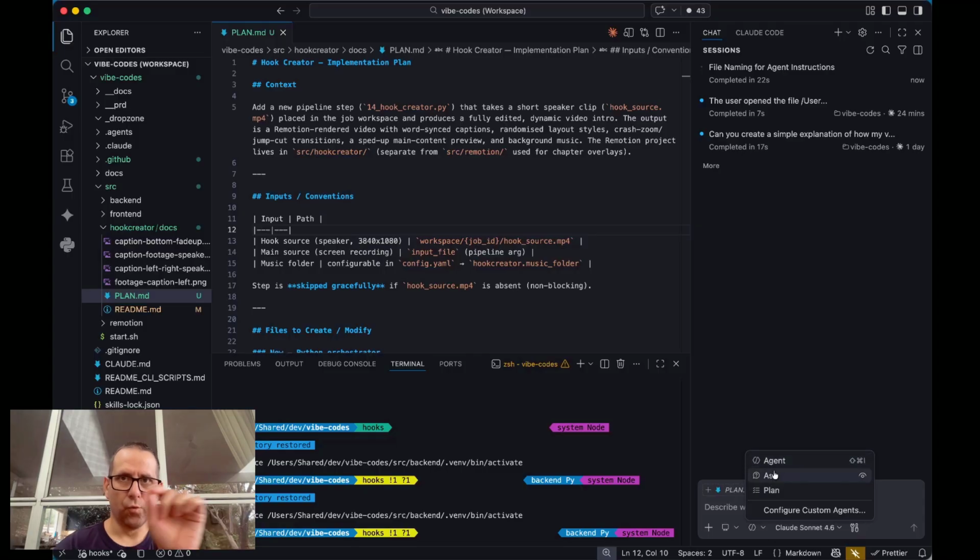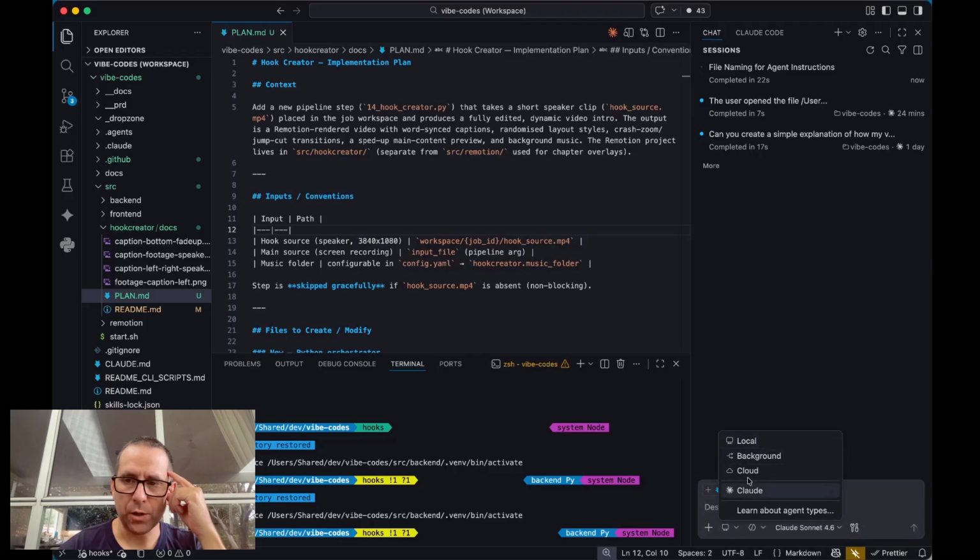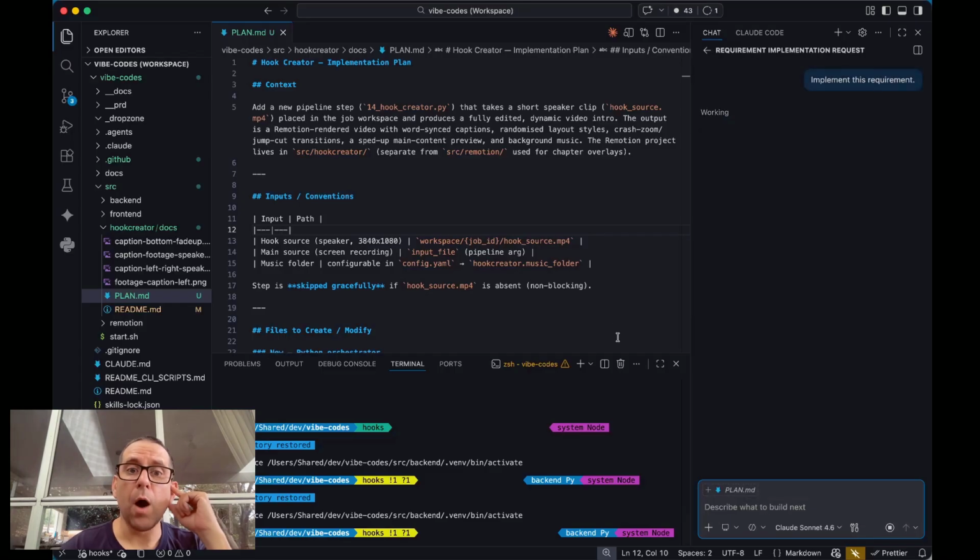They used to write what mode it was in the UI, which I preferred, but now they're just giving an icon, which is annoying. They did that when they brought in this feature about agent types, so you can spawn them in the background, run them in the cloud, which is cool. But we will run this here. Implement this requirement. Let's see how we go.